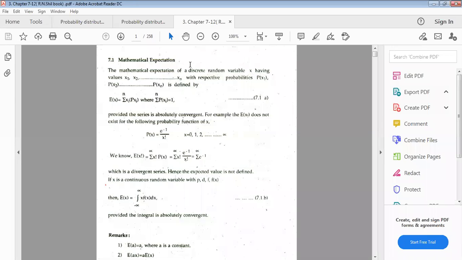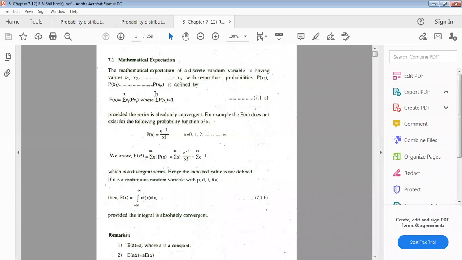Okay, mathematical expectation. The mathematical expectation of a discrete random variable X having values x1, x2, up to xn, with respective probabilities p(x1), p(x2), up to p(xn), is defined as the expectation of X: the summation from i equals 1 to n of xi times the probability of xi.